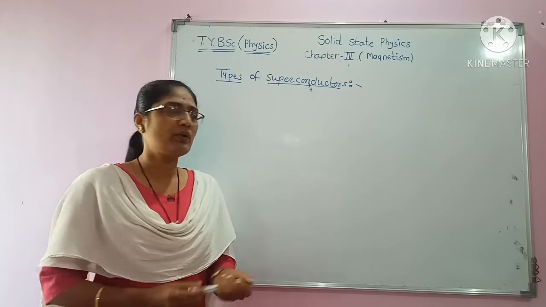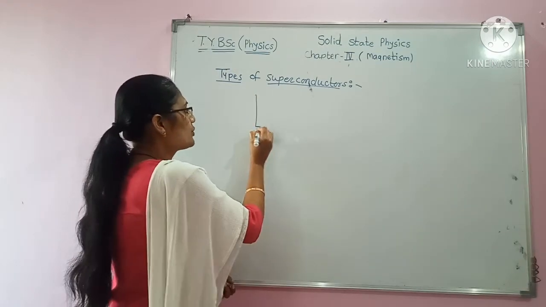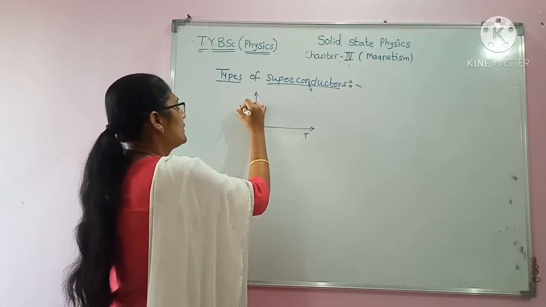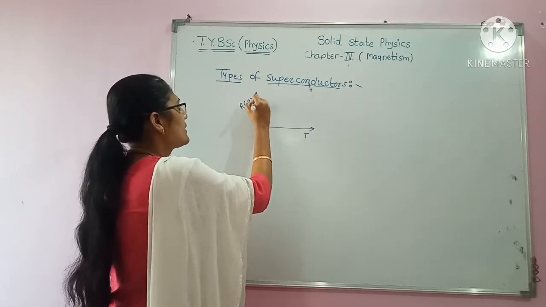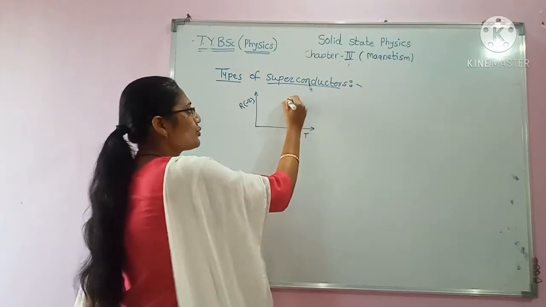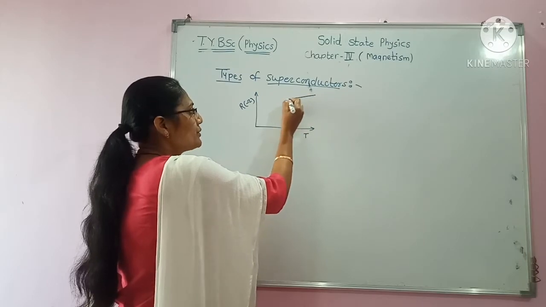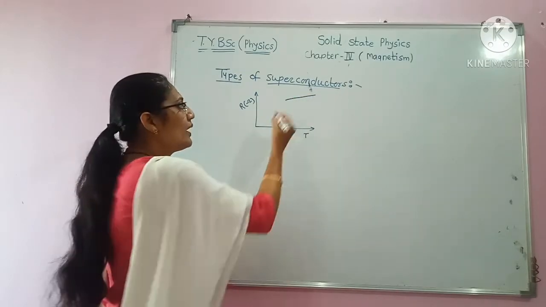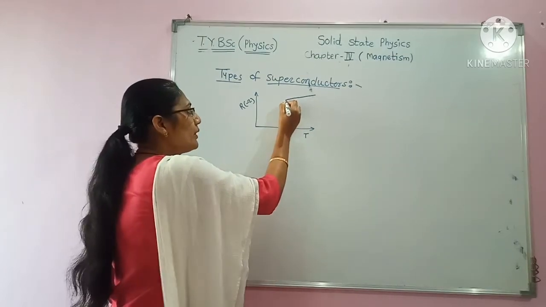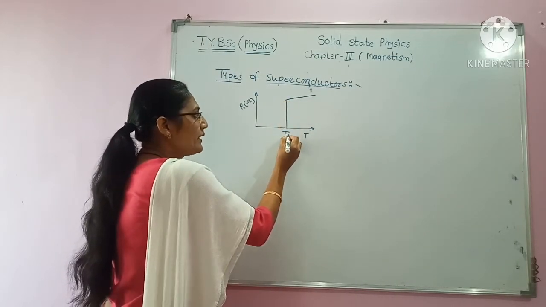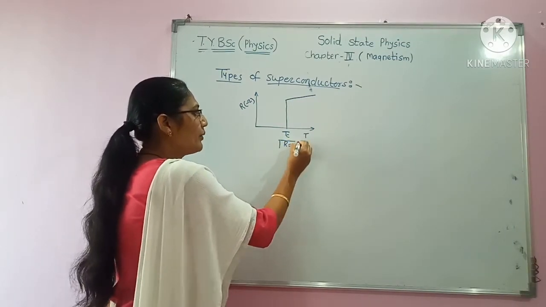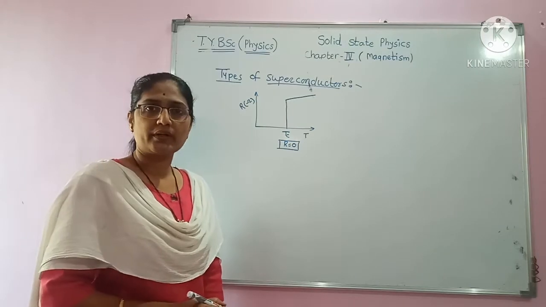We have seen that in case of superconductors, suppose on y-axis there is resistance and on x-axis there is temperature. As we reduce the temperature of the conductor, its resistance starts to decrease, and at a particular temperature called the critical temperature, the resistance value becomes 0 and the material obtains its superconducting nature.